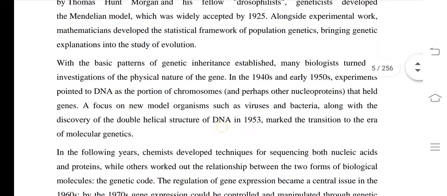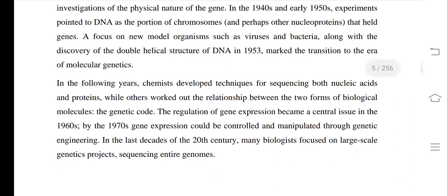Now see, in the following years, chemists developed techniques for sequencing both nucleic acids and proteins. Nucleic acids are DNA and RNA. You know that DNA and RNA both are one type of nucleic acid. These acids which are found inside the nucleus are known as nucleic acids. But you know that both are one type of genetic material, both are one type of inheritance material.